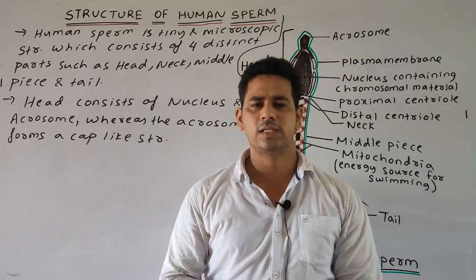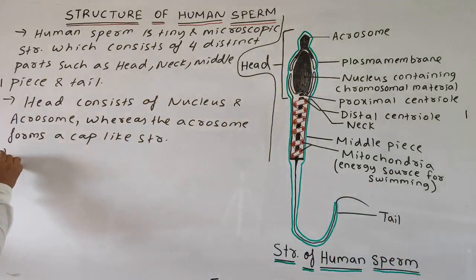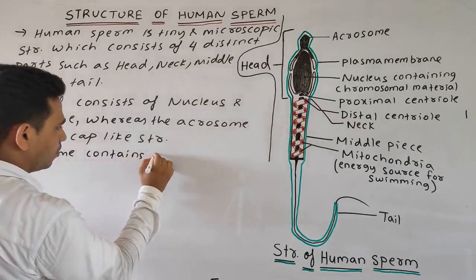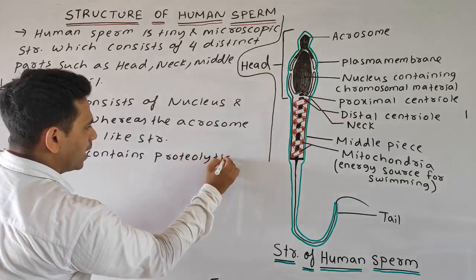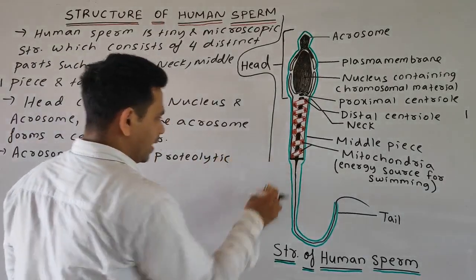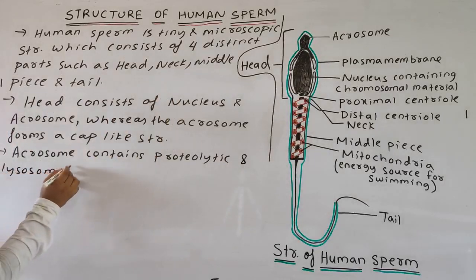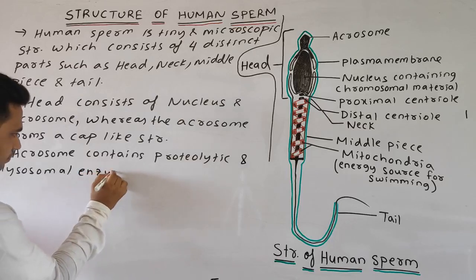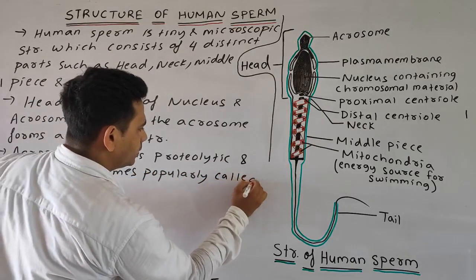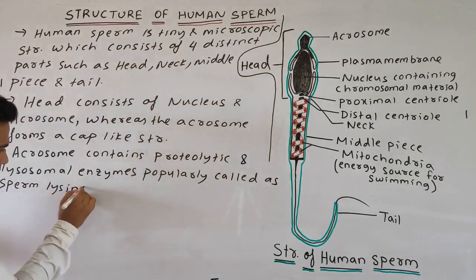The acrosome consists of various proteolytic enzymes and lysosomal enzymes, popularly called sperm lysines. For example, hyaluronidase, corona penetrating enzyme, and zona lysin. So we can write our next point: the acrosome contains proteolytic and lysosomal enzymes, popularly called sperm lysins.